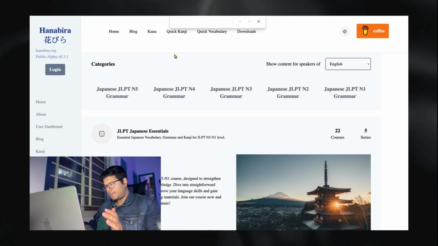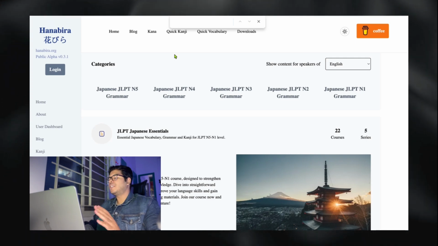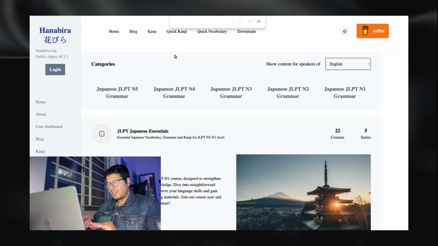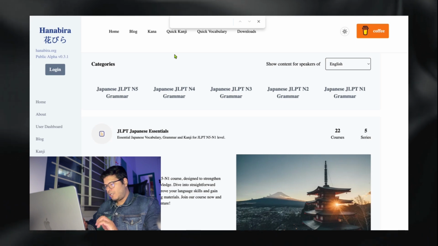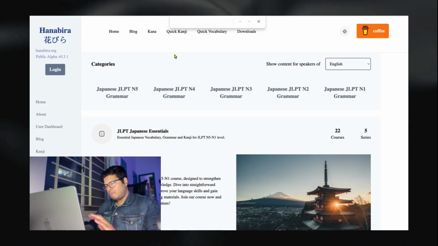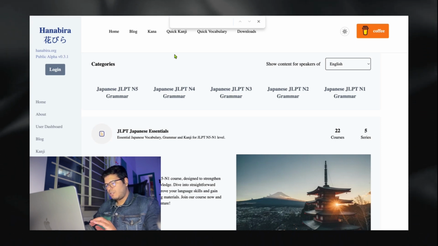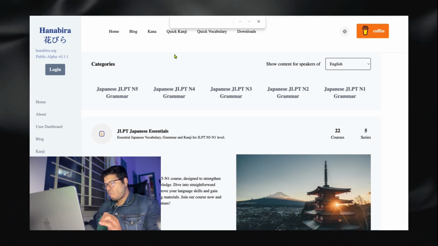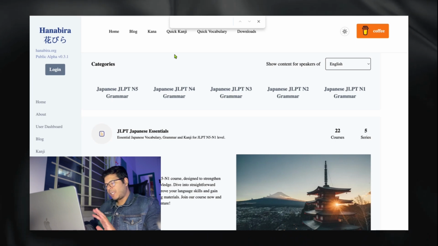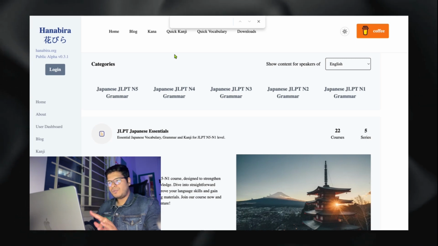Okay, so now I'm on the website, and in the first glimpse, I have no idea what you do. I mean, I can understand that you're teaching Japanese, but you don't have that hook. You don't have that hero section. The site is not structured in a manner that a site should be. So maybe a headline like "Achieve Japanese Fluency: Comprehensive JLPT N5-N1 courses and resources," and subheadline could be join thousands or lakhs based on the number you have. Join XYZ of learners on their journey to master Japanese from JLPT N5 to N1.